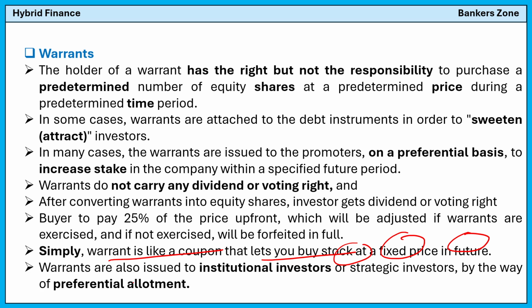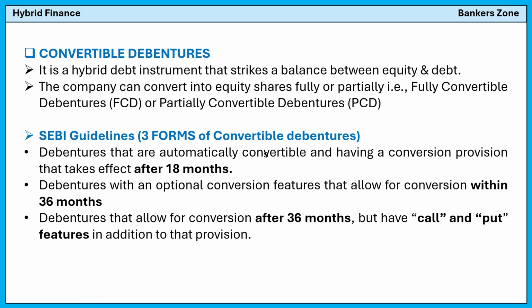Simply, warrants are like a coupon that allows you to buy the stock at a fixed price in the future. Warrants are also issued to institutional investors or strategic investors by way of a preferential allotment. They will get a preference. Now you can see in an IPO also there is some quota for institutional investors. So in that way, warrants can be issued to institutional investors. Now see the convertible debenture.